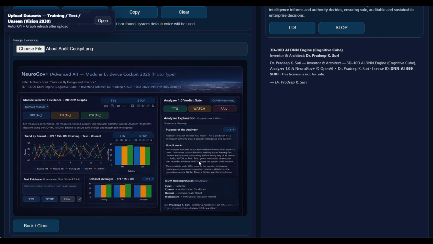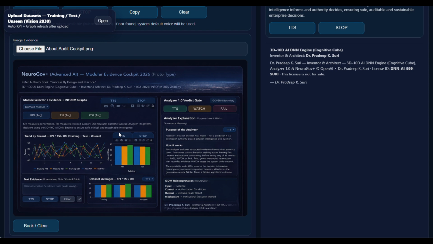Trend chart: behavior stability across training, test, and unseen. The line chart is the behavior stability test. It shows how KPI/TSI/OSI move record by record across training, test, and unseen. An auditor is not looking for a perfect upward line, they are looking for controlled variance and transferability.